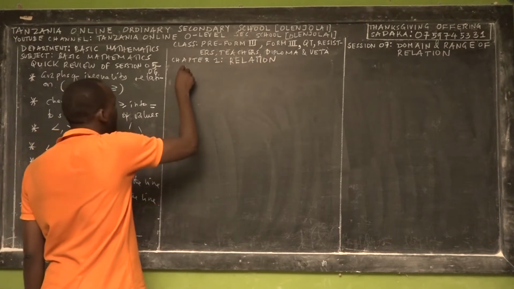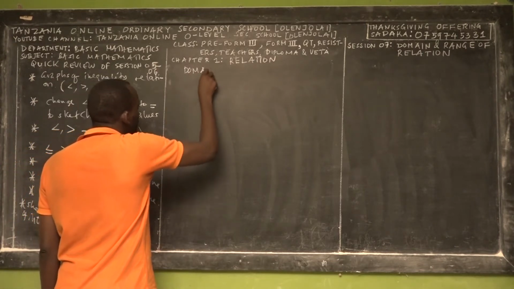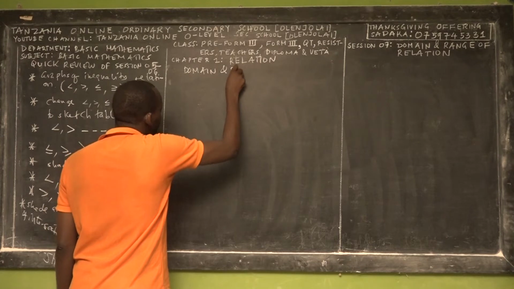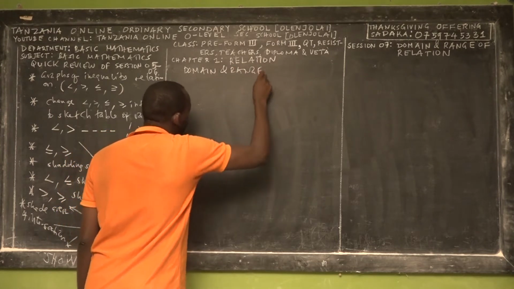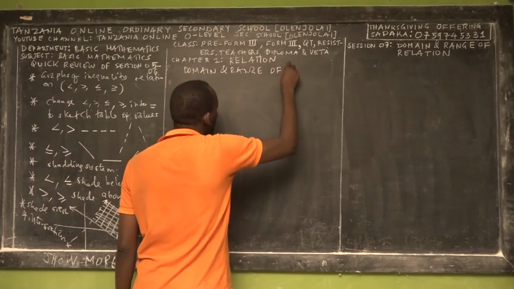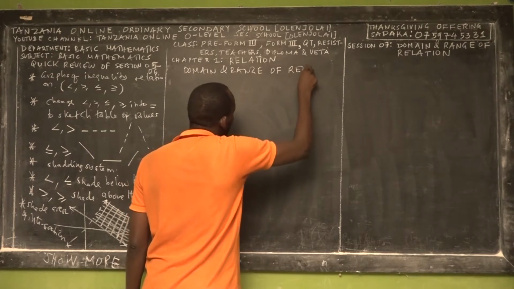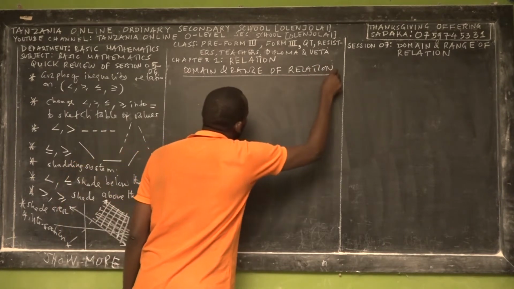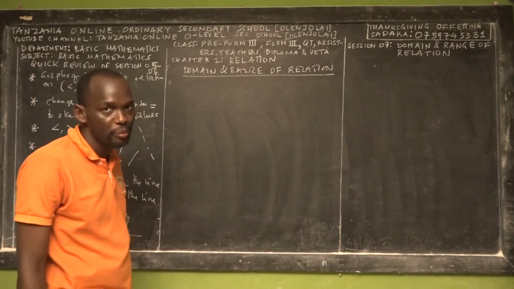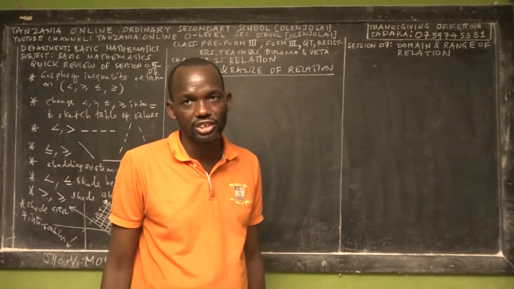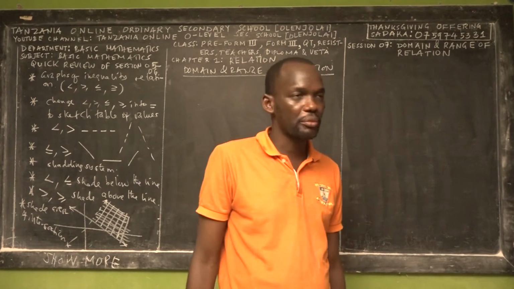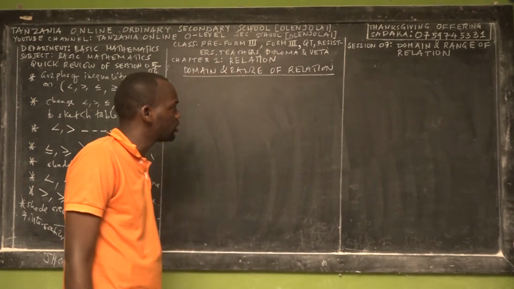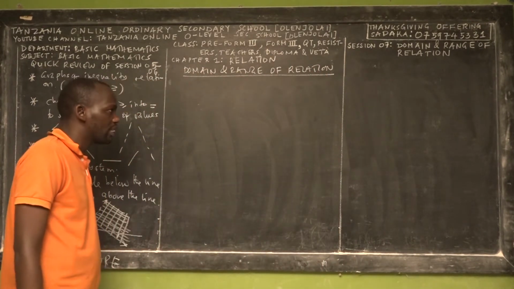Say with me: domain and range of a relation. We will teach you this concept twice in Basic Mathematics Form 3. We will teach this subtopic again in the next topic called function, where we will also teach about domain and range of a function. It's very important. You have to keep the concepts of domain and range that we teach you in function.